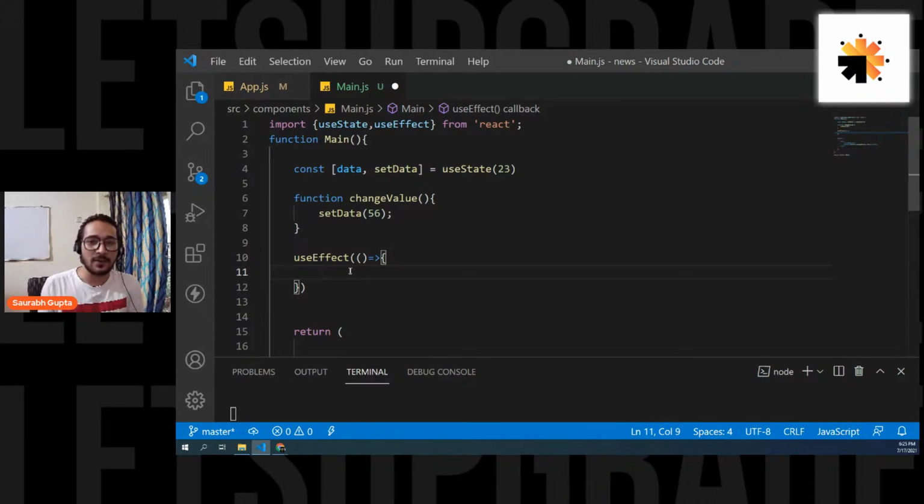That's why people get confused about it. But let's try to understand it in the simplest way possible. useEffect is a side effect function. That means it's a function that can be called if something happens. Something happens, then this will happen. Now we can decide where we want to use this effect. Don't worry about the term side effect, it's just a term that people use. Even the official React documentation uses this word.